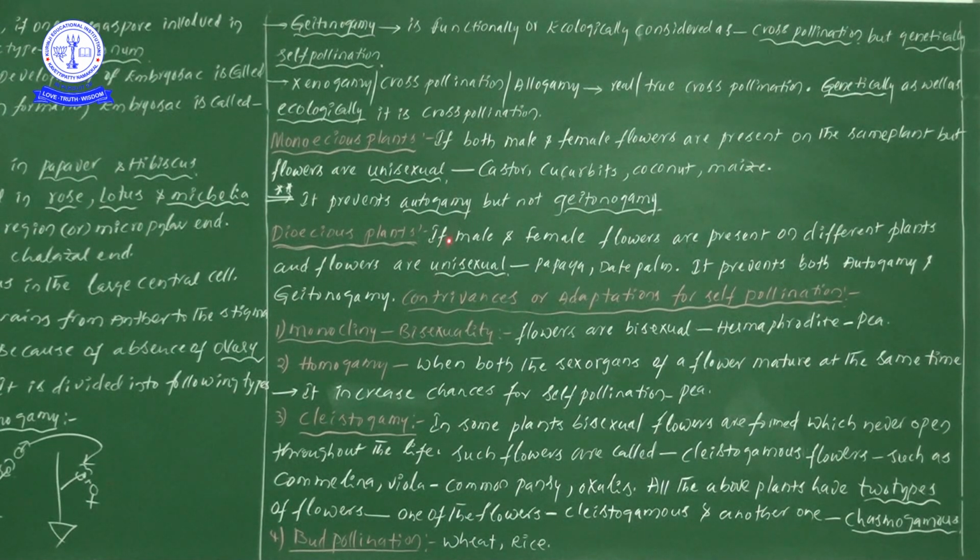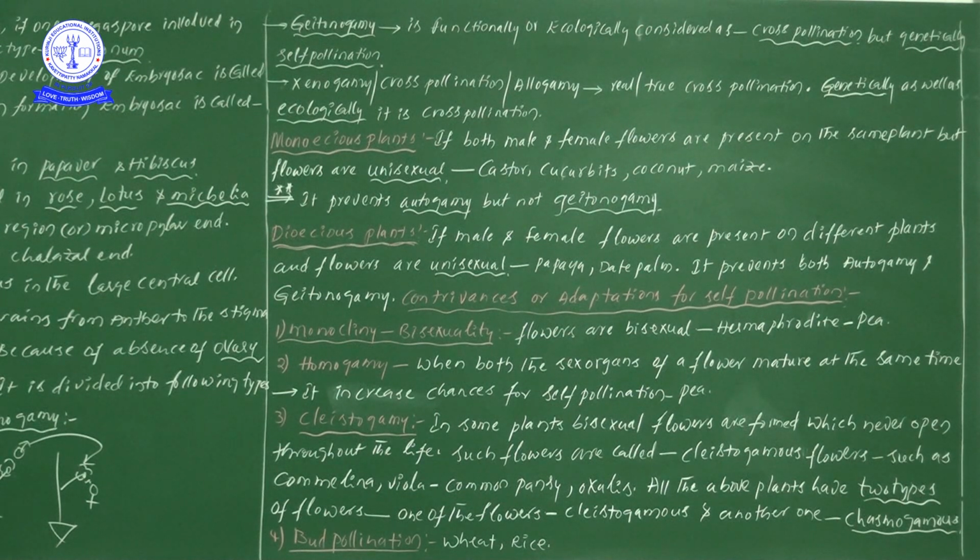Next one, dioecious plants. From the dioecious plants point of view, if both male and female flowers are present on different plants, then it prevents both autogamy and geitonogamy but not xenogamy. Xenogamy, as we saw, occurs between two different plants of the same species.